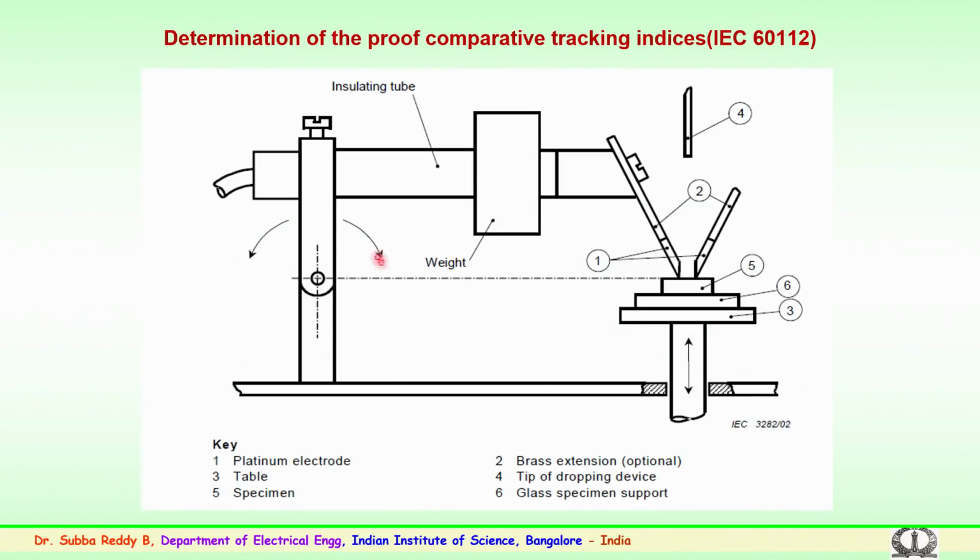This is the standard method as per the 6011 standard, wherein you have the electrodes which are kept here, the sample, the test specimen, is here, and you have a dropping device. The droplets are dropped continuously, the voltage is applied on one electrode and the other is grounded. Here the specimen is tested for known droplets, and during the droplet there is an arc which is noticed. The degradation of the sample and the surface conditions could be monitored by using the comparative tracking index. This is one of the experimental arrangements as per the standards.